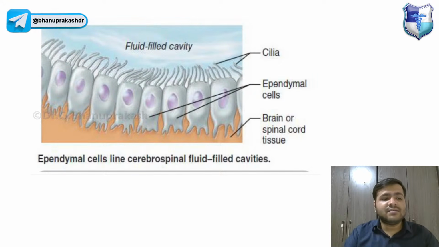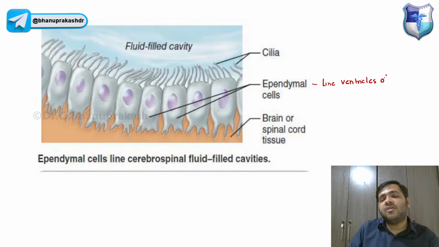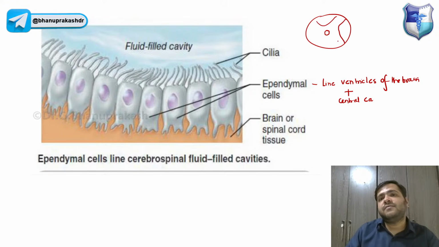Coming on to the next one, these are the ependymal cells. Basically, they line the ventricles of the brain, guys, and even the central canal of the spinal cord. In the spinal cord, in between, we have the central canal, right? So this is the central canal of the spinal cord.